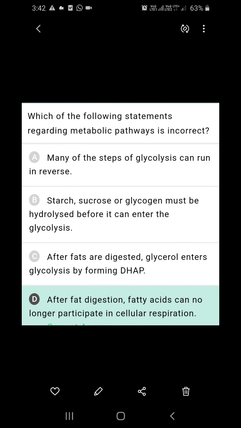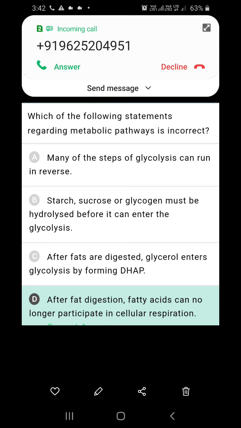Which of the following statements regarding metabolic pathway is incorrect? Many of the steps of glycolysis can run in reverse. Yes, near about 7 steps are reversible. Starch, sucrose or glycogen must be hydrolyzed before it can enter the glycolysis. Yes, because glucose is the respiratory substrate. So starch, sucrose or glycogen should be converted first.